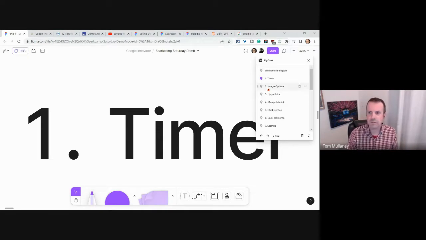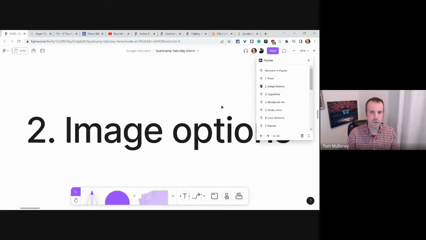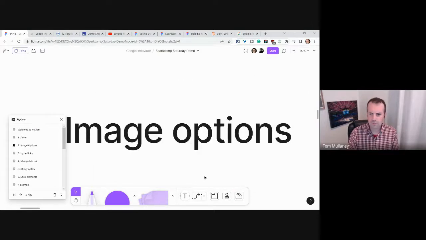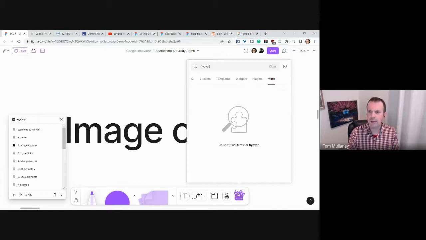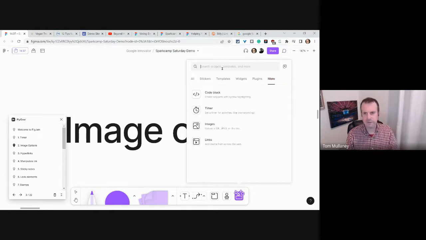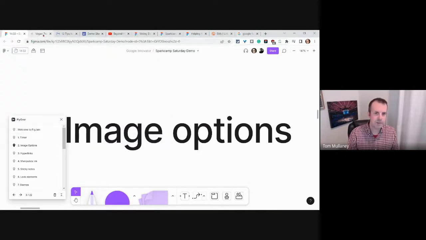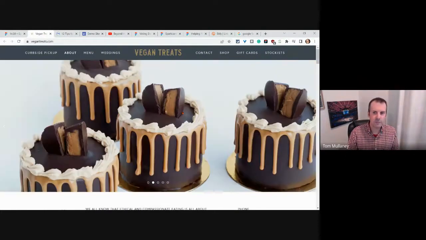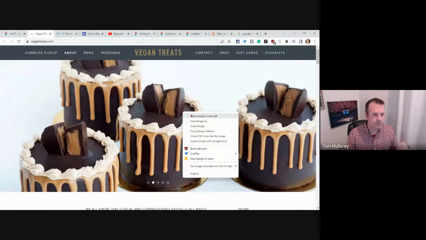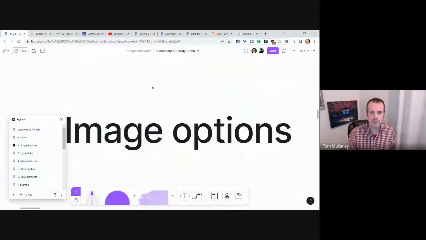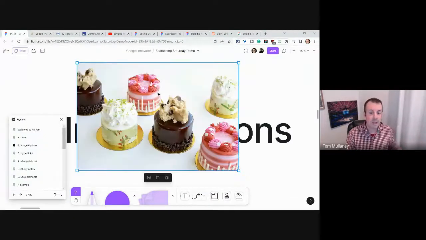All right, let's talk about images. If I want to add an image to my FigJam, I can click on this button here. Let me put this over here for a second. I can click on this button here. I can go to more. Let's delete my search term. And there's images, and I can just upload off my hard drive. But really, the simplest way to do images is this. Find an image you like on the internet, right click. I'm very food motivated. You're going to notice there's a lot of food references here. Copy image. Let's just go, paste, bam, it's there, but it gets better.